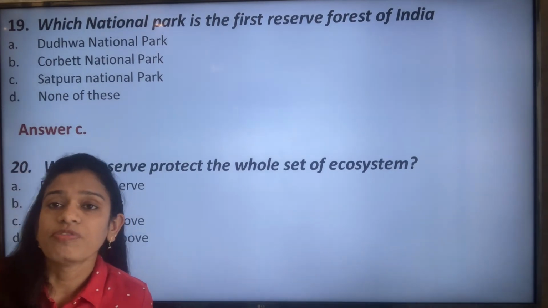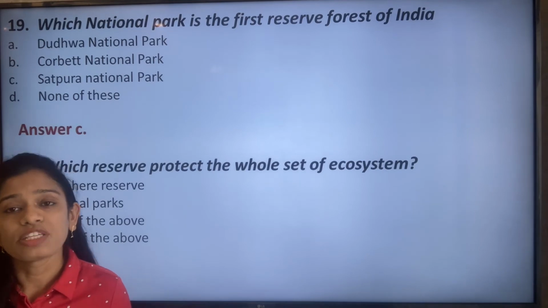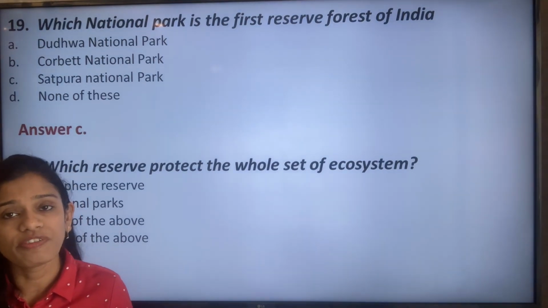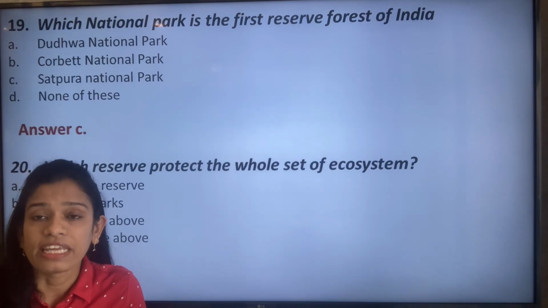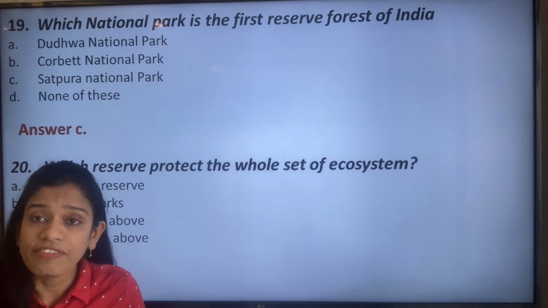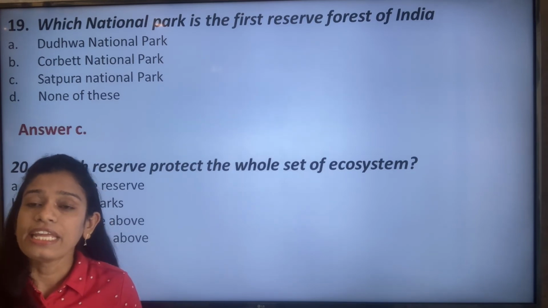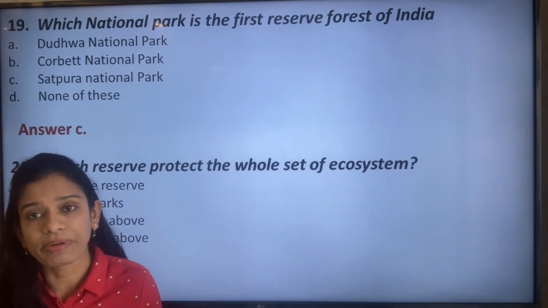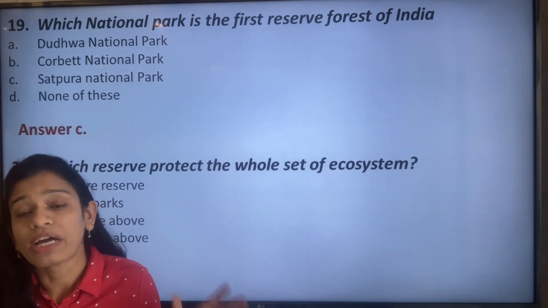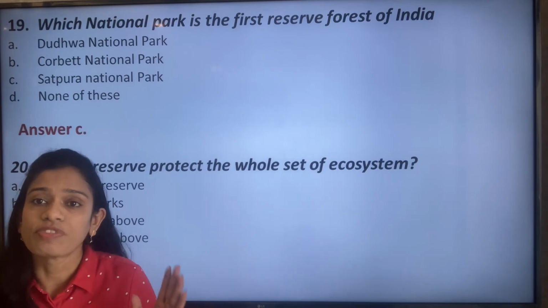If you remember, we were told that the biosphere, that is the total thing, is protected by the biosphere reserve, and the national park protects the ecosystem, means everything. It not only protects the living things but also the non-living things. That is, any caves, any particular bridge, any water body present in that national park also gets protected under the legal norms of the government.